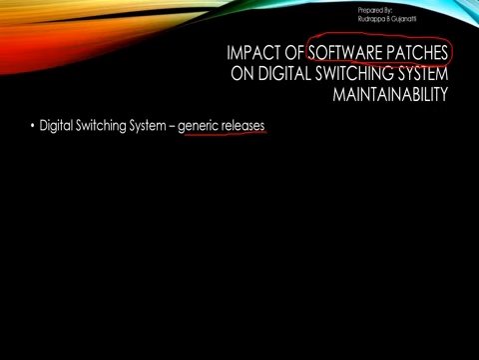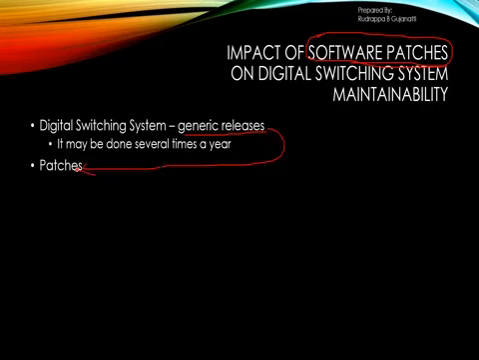That is, if I want to provide some new features to the previous release, I put forth an upgrade and release it in the next generic release. Now as I discussed, it can be done several times a year. As for generic releases, we have some difference related to patches. Now what is basically a patch? A patch is one which is provided in the current release itself, the current generic release itself.